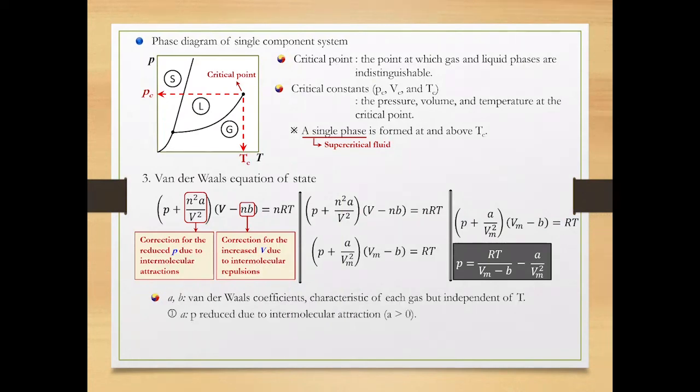The coefficient a is a positive value, and it represents the reduced pressure due to intermolecular attractions. The coefficient b is also a positive value, and it represents molar volume occupied by gas molecules specified by intermolecular repulsions.